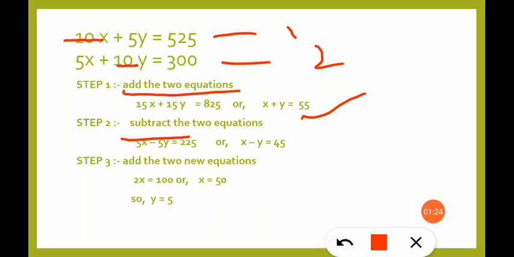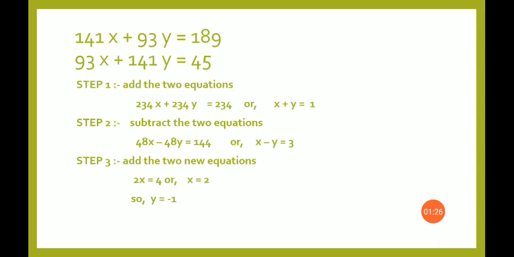Let's see one more. Like 141x, the coefficient of x 141, and then the second coefficient of y is 141. Similarly 93 is also the switched coefficients. So whenever both will be switched, then only we can apply this method. In others also you can try.